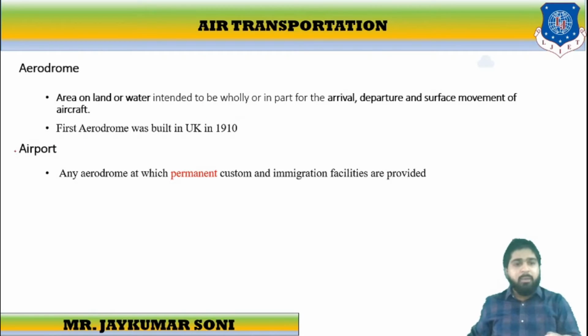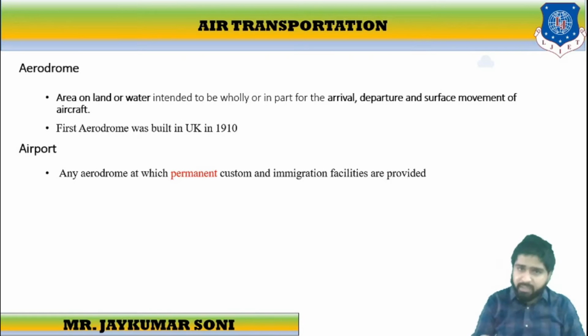Now let us discuss airport. An airport is any kind of aerodrome which has permanent customs and immigration facilities. They are not temporarily available. So this is the basic difference between aerodrome and airport.